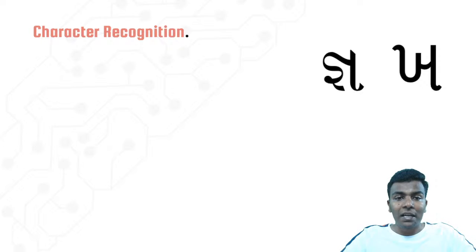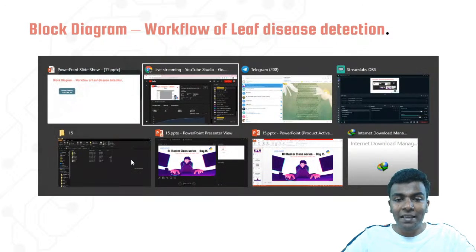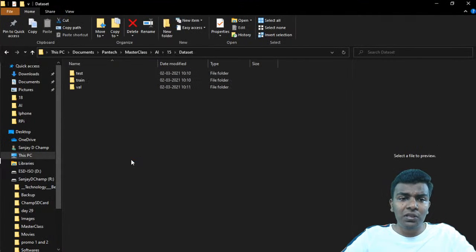So that's all about here. We are going to deploy this Gujarati character application. While talking about the workflow, first of all we need to obtain the data set. Here we have already collected the data set of the Gujarati language.